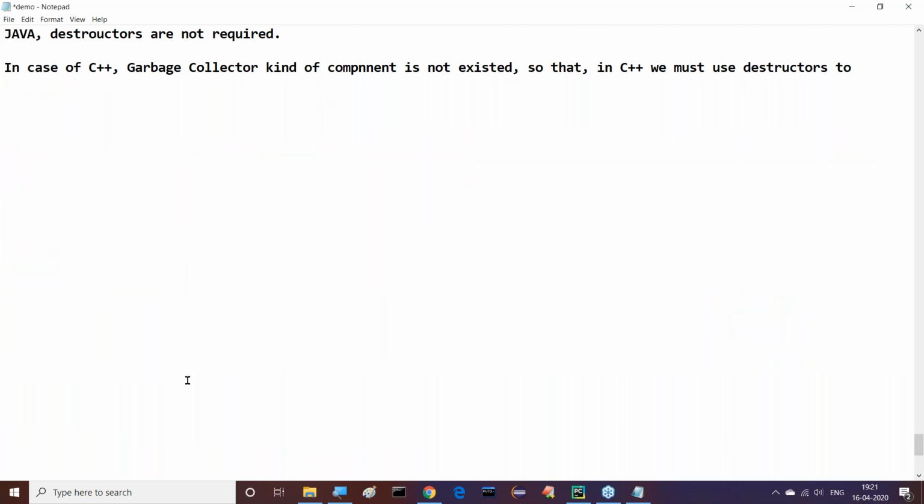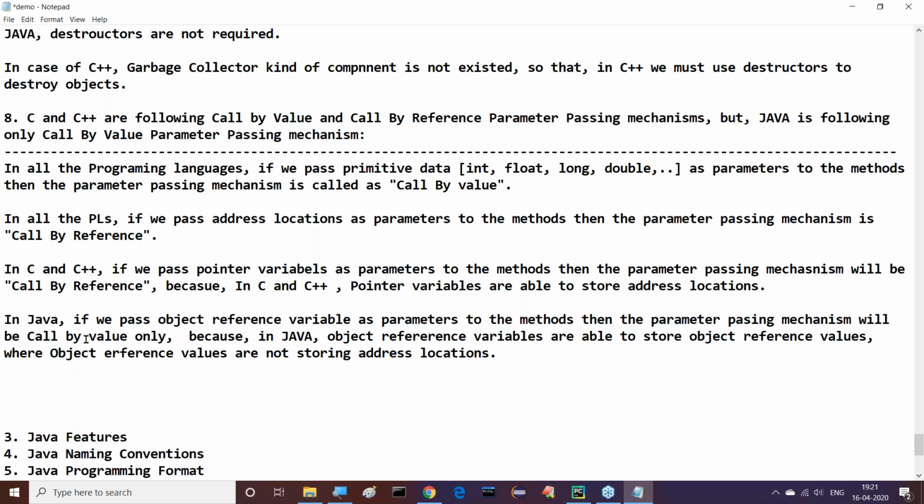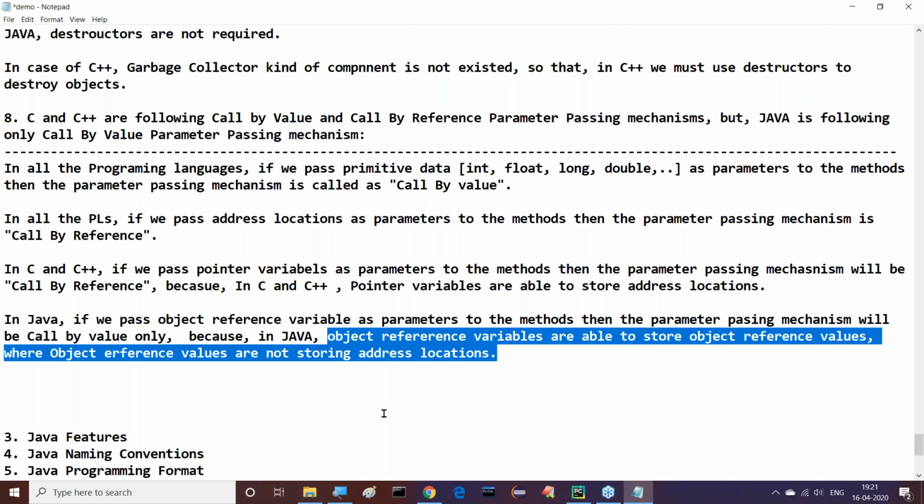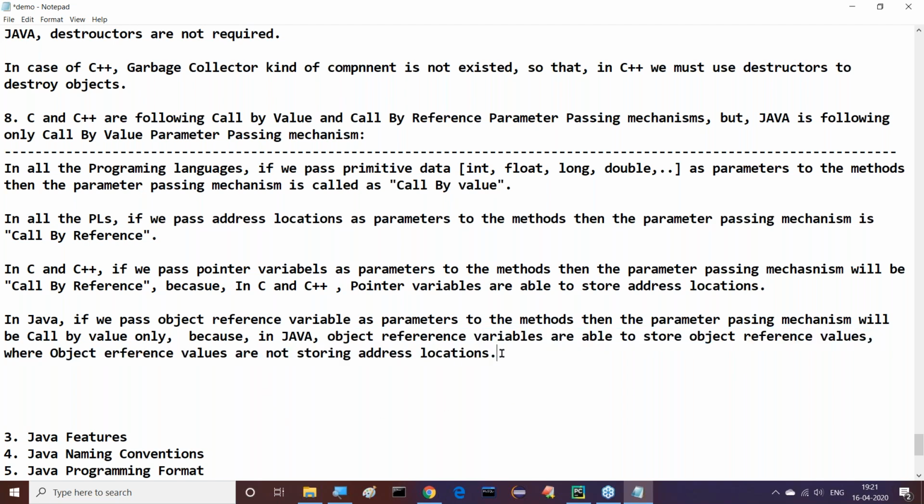Because of that reason, here we can give the conclusion. Even if you pass the reference variable as a parameter to the method, in the case of Java, the parameter passing mechanism would be called by value only. It is not called by reference. Why? Because in Java, object reference variables are able to store object reference values, where object reference values are not address locations. So in C and C++, call by value and call by reference both are possible. In Java, only call by value is possible, call by reference is not possible, even if you pass object reference variables as parameters to the respective methods.